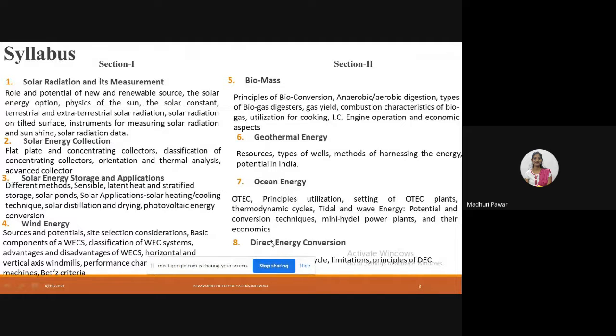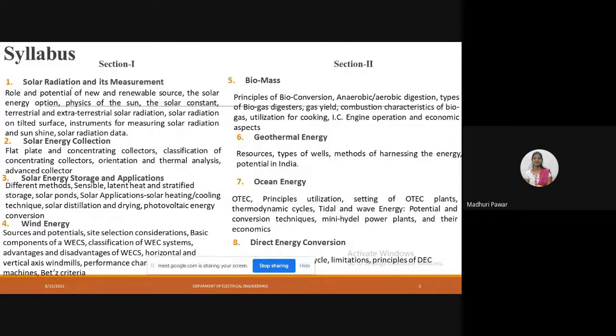There are 8 chapters for this subject, and this subject is very interesting. If you see nowadays, our environment is getting polluted. So the need for learning this subject is very important, and we will see the syllabus.